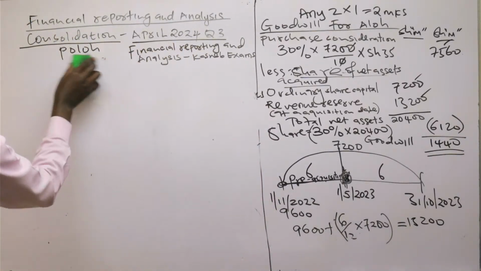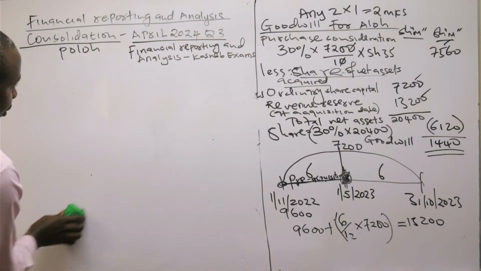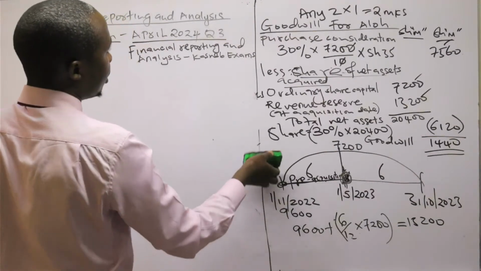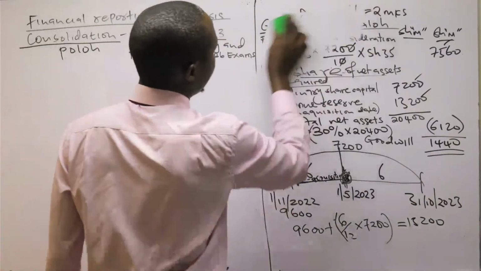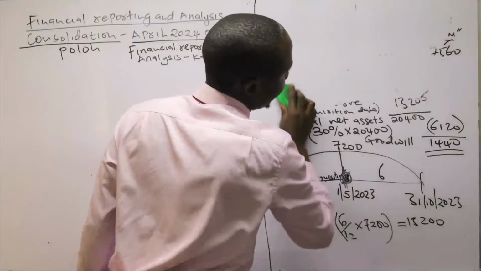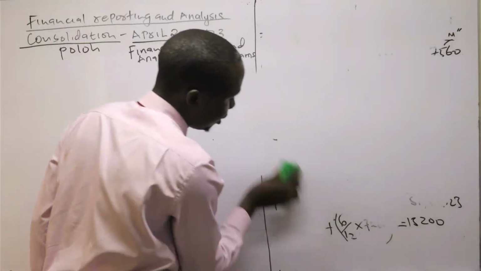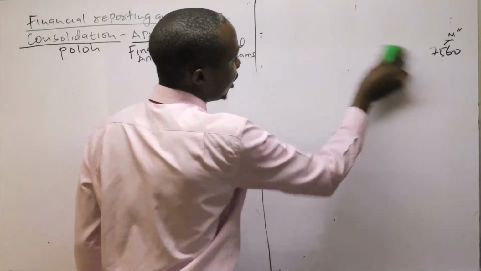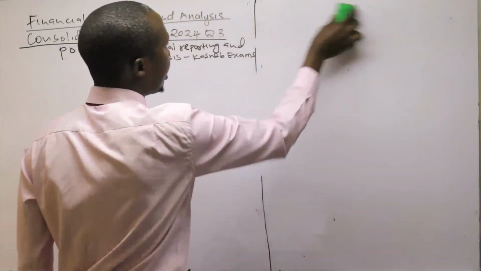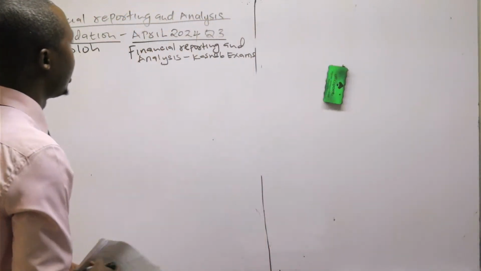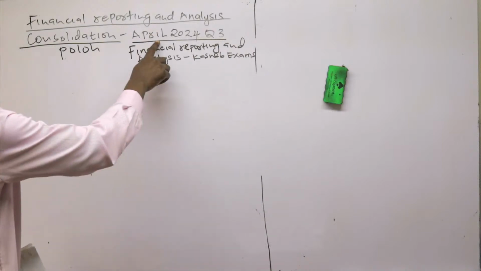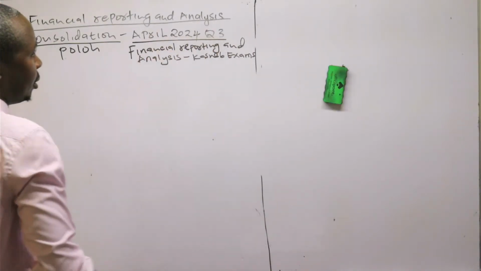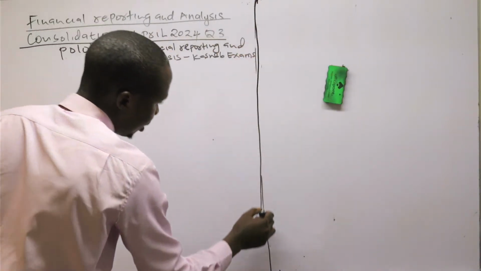So let's do part B of the question. This was part A. Part B is having 16 marks. For the guys who are joining at this moment, the past paper is also under the chat. You click the link, you access the past paper, and you go to question number 3.